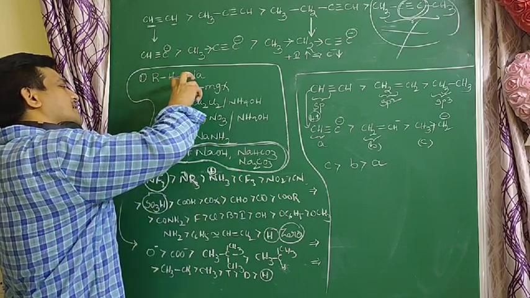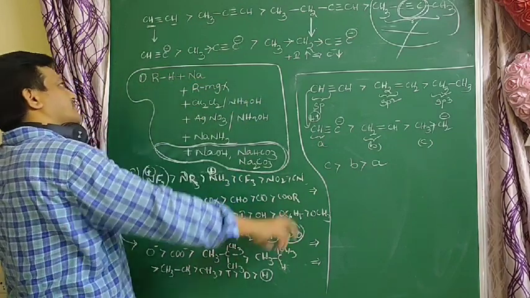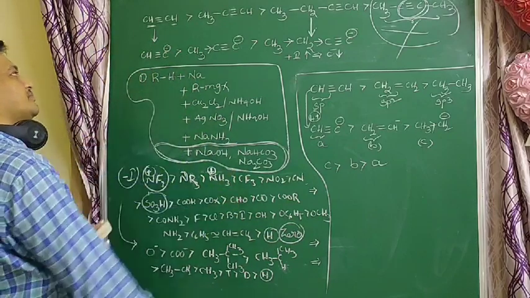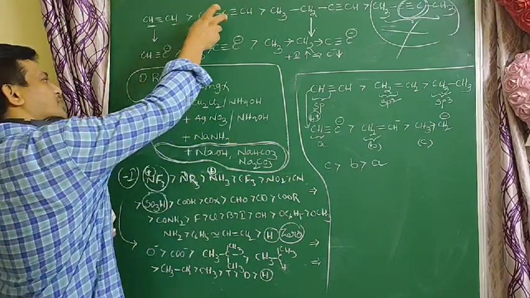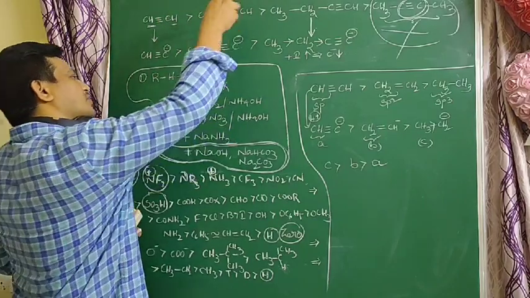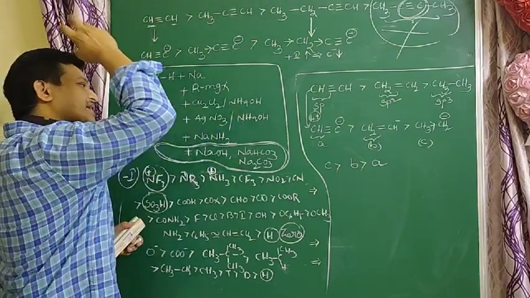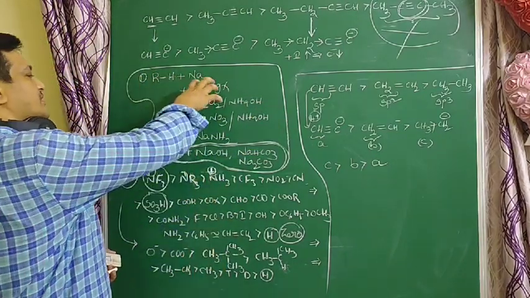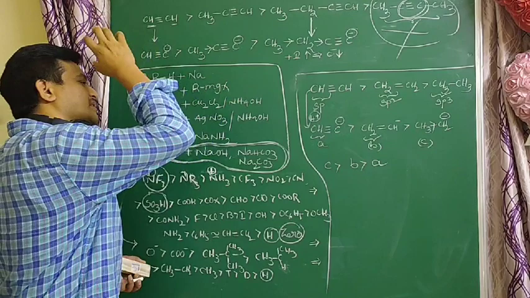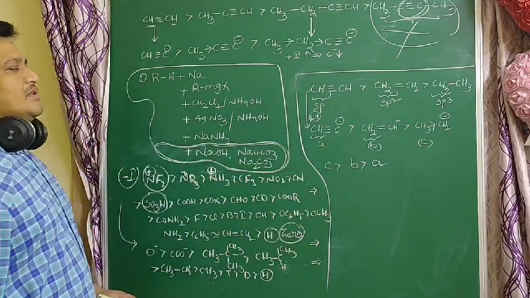Only terminal alkynes react: acetylene, propyne, 1-butyne, 1-pentyne and 1-hexyne. These reagents indicate the acidic nature of alkynes.